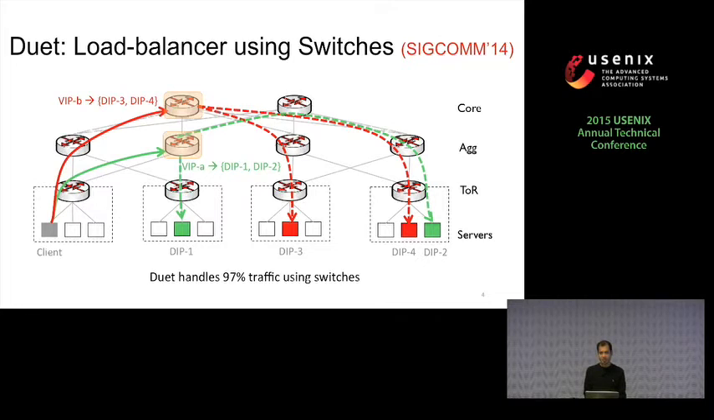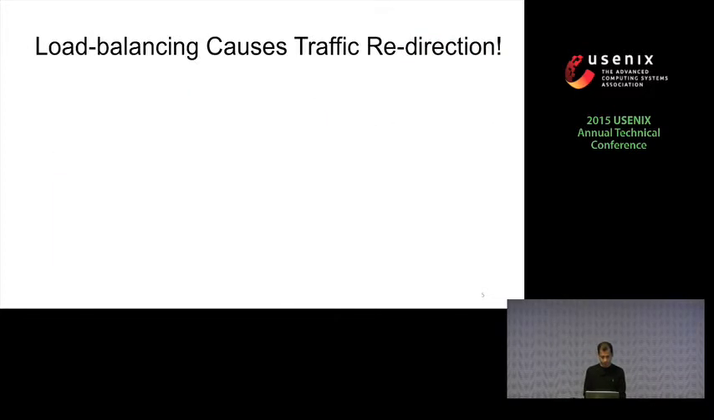But because the switch memory is limited, Duet is not able to handle all the traffic using switches, though it still handles almost 97% of the traffic. For the remaining traffic, it uses software muxes from Ananta.